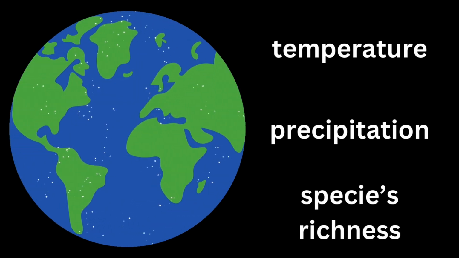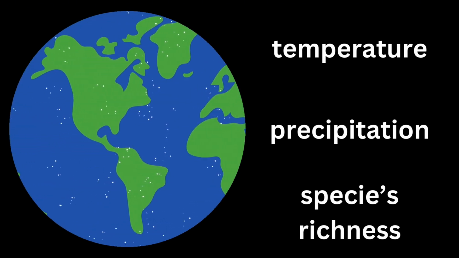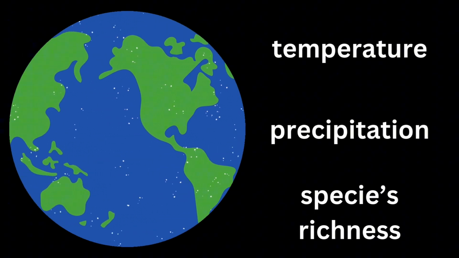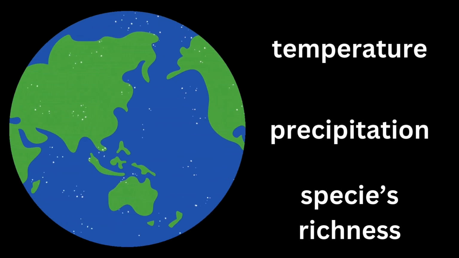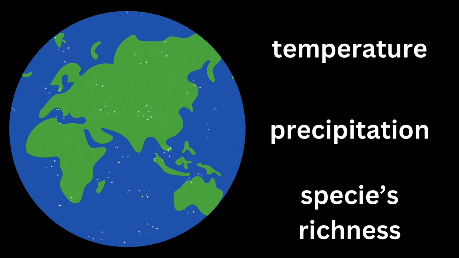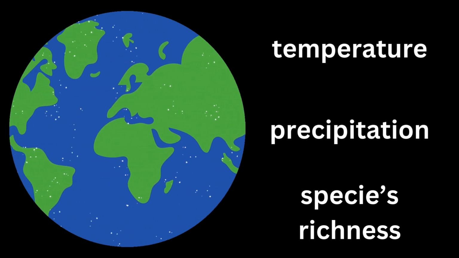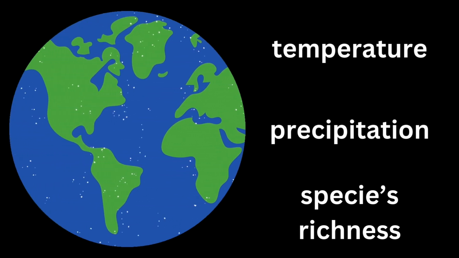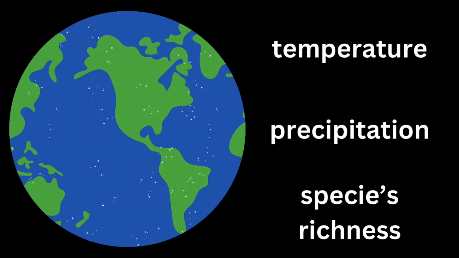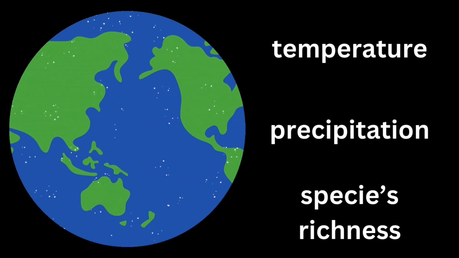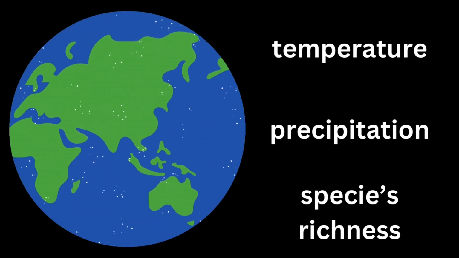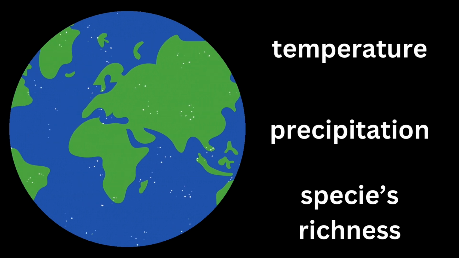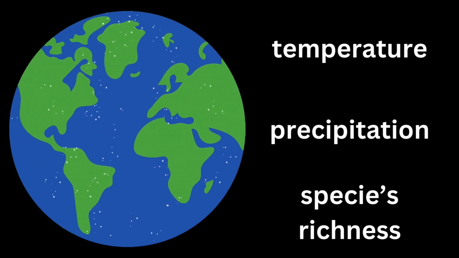Species richness tends to be highest at low altitudes near the equator. Here the climate is relatively warm and humid year-round, making it a favorable environment for many species. Species richness tends to be lowest at high latitudes towards the poles. With increasing latitude, the climate becomes cooler and varies more with the seasons, making it more difficult for species to survive. In terrestrial environments, elevation, temperature, and precipitation are important abiotic factors.